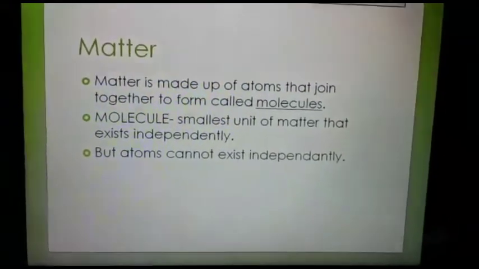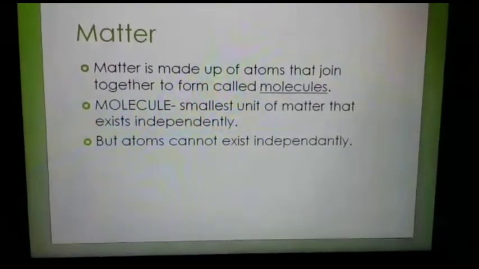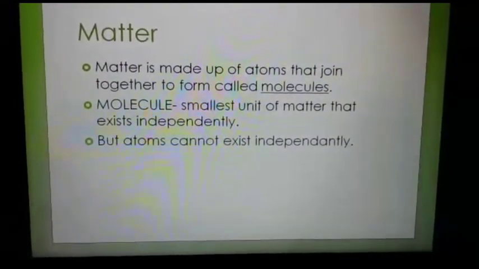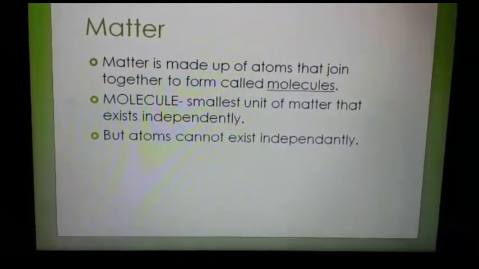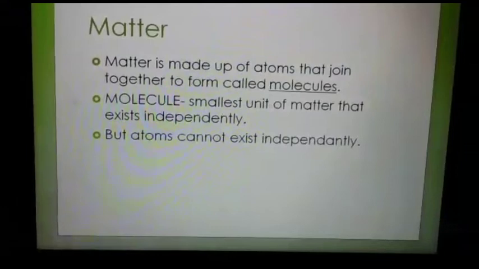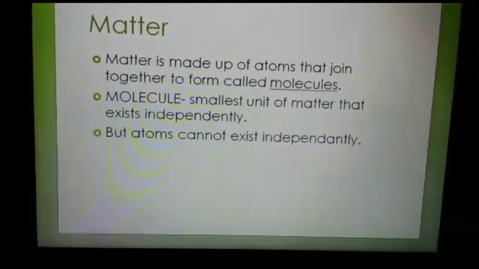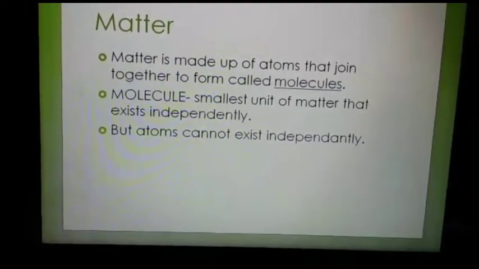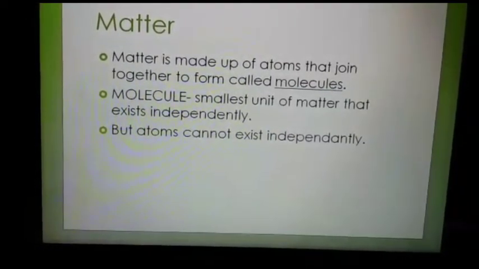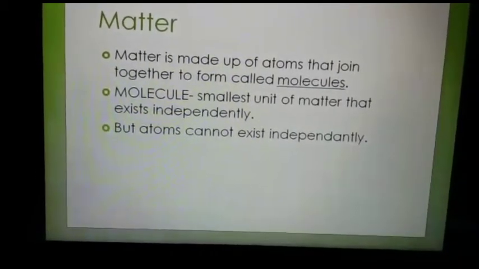Now let us know what matter is made up of. Matter is made up of very small particles called atoms. These atoms do not exist independently. They join together to form molecules. And a molecule is the smallest unit of matter that exists independently in nature. Molecules combine together to form matter.